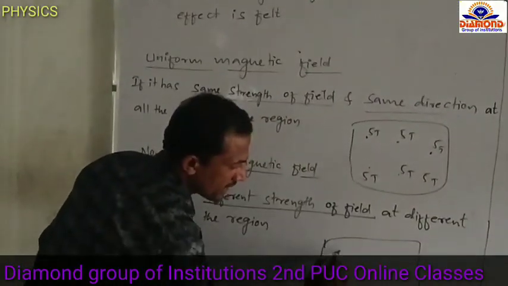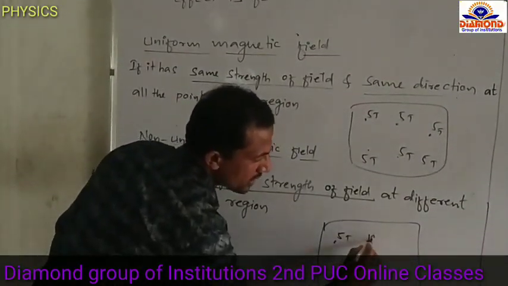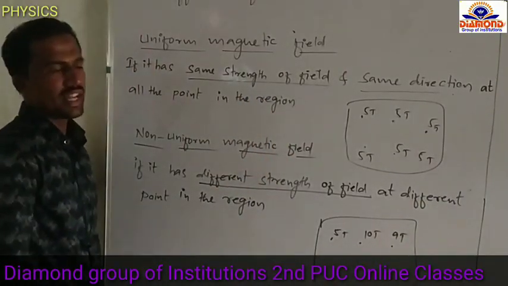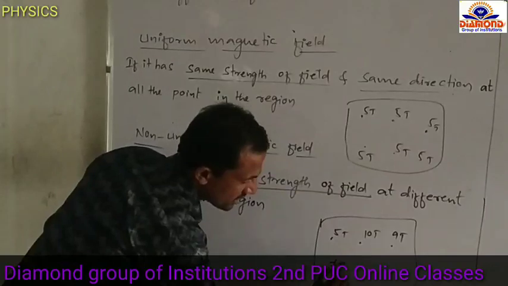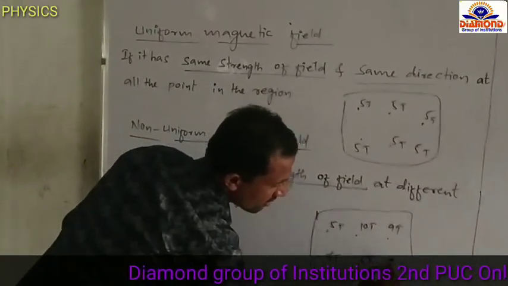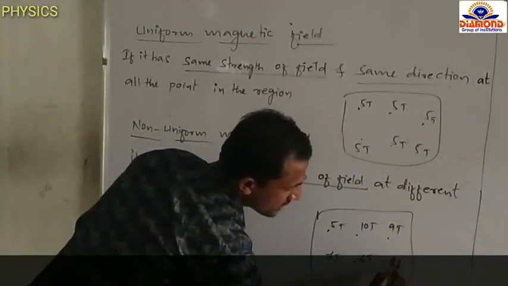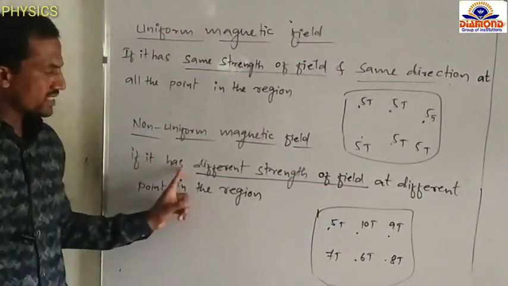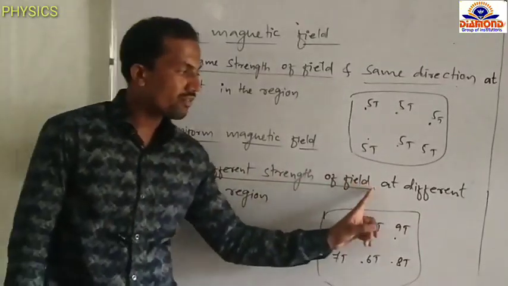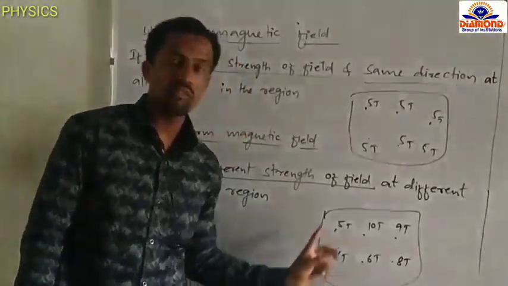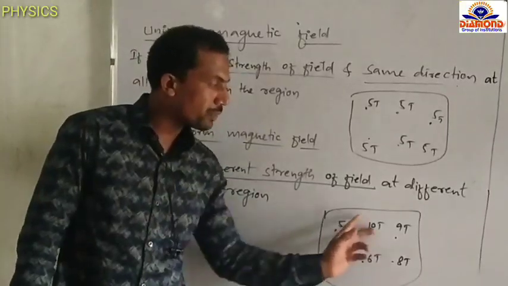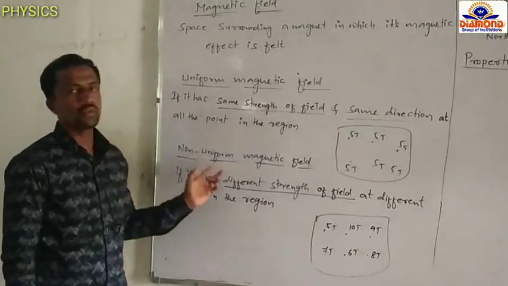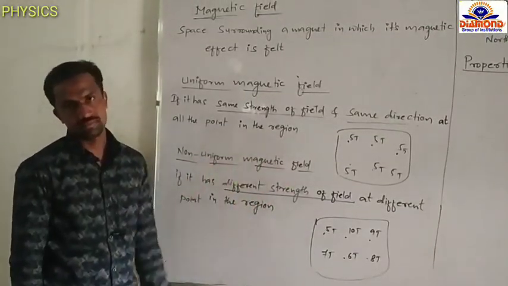At this point the magnetic field is 5 Tesla, at this point 10 Tesla, at this point 9 Tesla, 7 Tesla, 6 Tesla, 8 Tesla. If it has a different strength of field at different points in the region, it is called a non-uniform magnetic field.